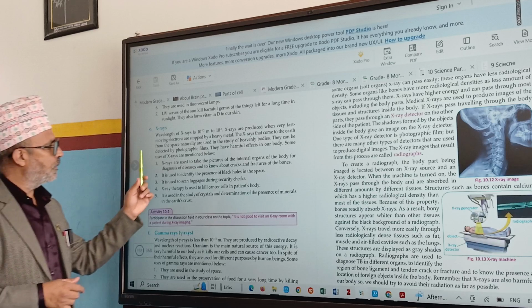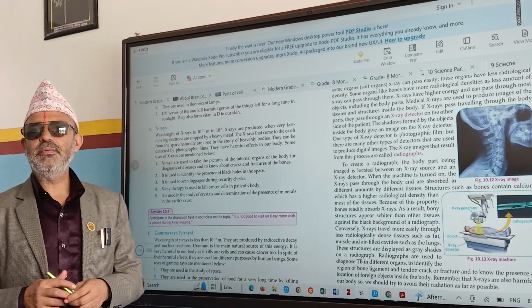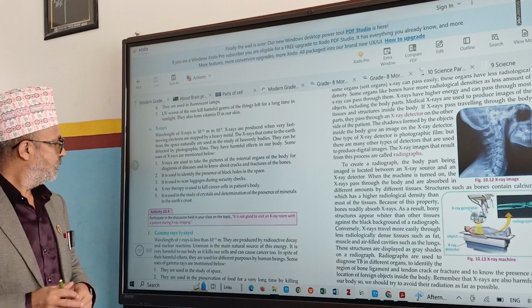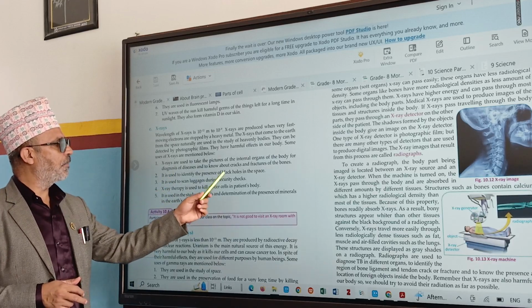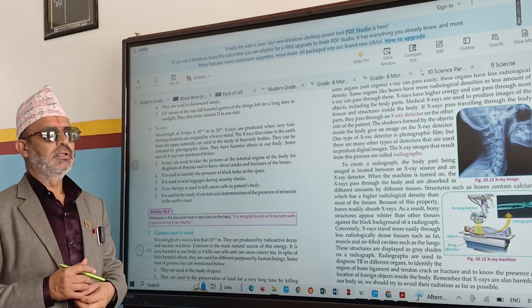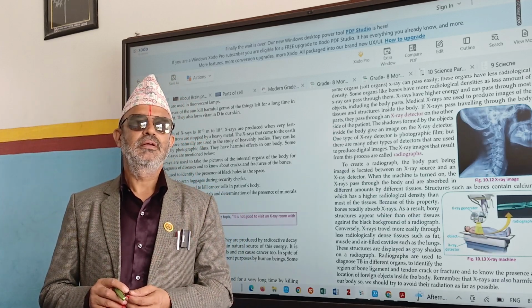They are used to take the pictures of internal organs of our body, especially of our bones. Right? They are used to identify the presence of black holes in space. Black holes, that is not a hole. That is a dead star.